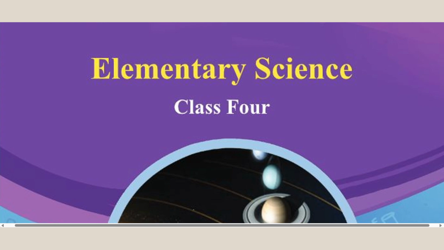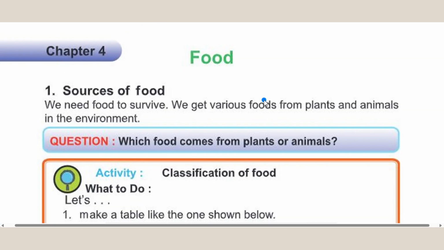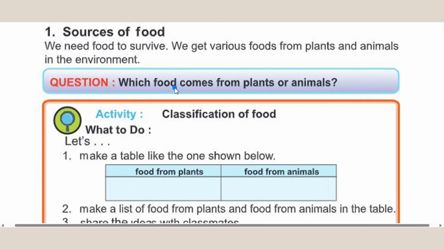So let's start. Chapter 4, Food. Number 1, Sources of food. We need food to survive. We get various foods from plants and animals in the environment. Question: Which food comes from plants and animals?